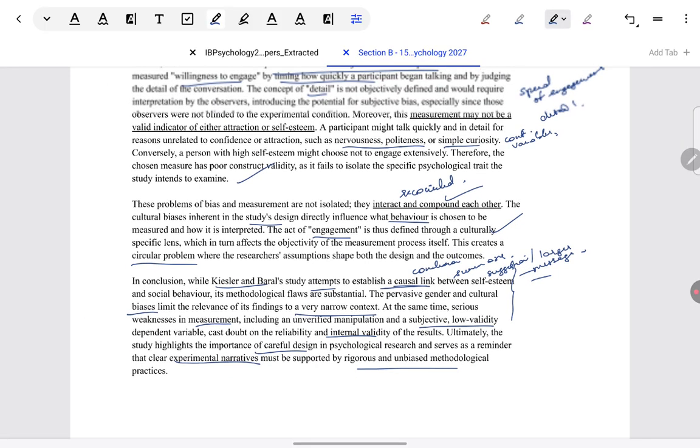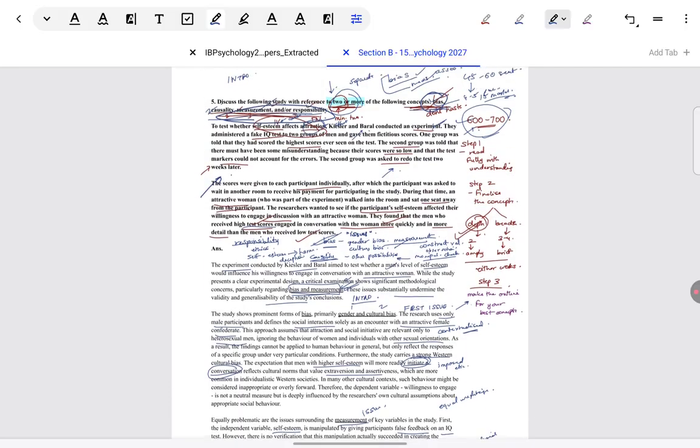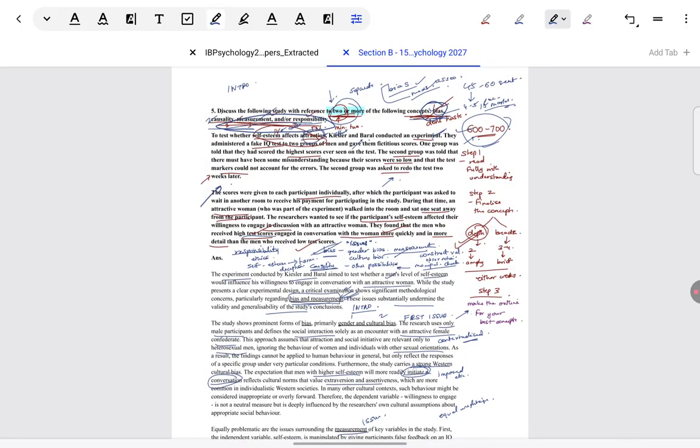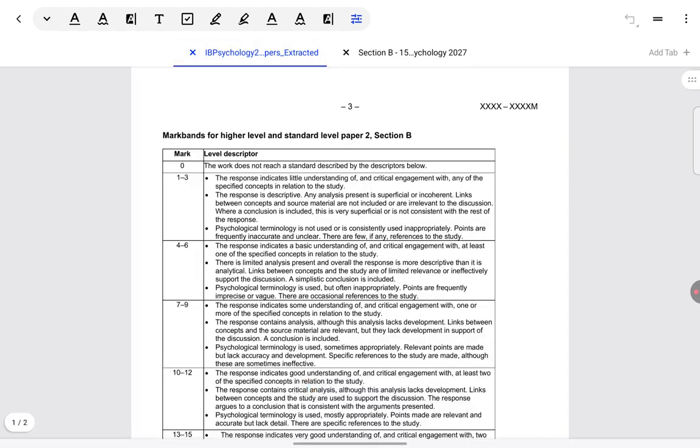Now, I'm sure you feel this sounds like a good model answer, but will it score? Can it get 15 on 15? That I will show you with the help of the mark scheme, how this can get 15 on 15.